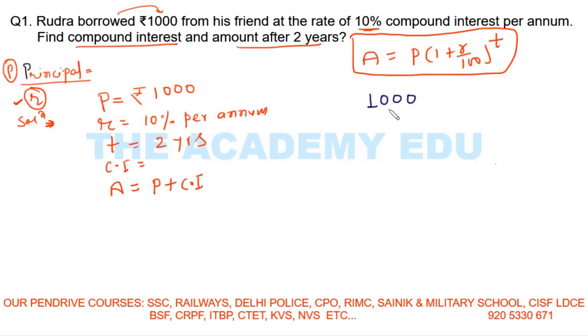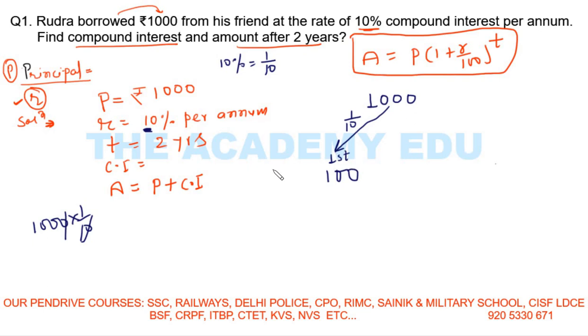So principal is this one. This is the first year. In the first year, how much interest will he pay? Rate of interest is 10% per annum. In the percentage chapter I told you that 10% is 1 upon 10. So I have to pay 1 by 10 of this 1000 rupees. What is 1 by 10 of 1000 rupees? Cancel the zero, 100 rupees. So the first year I give this interest.